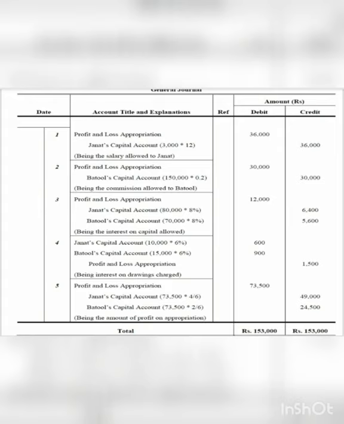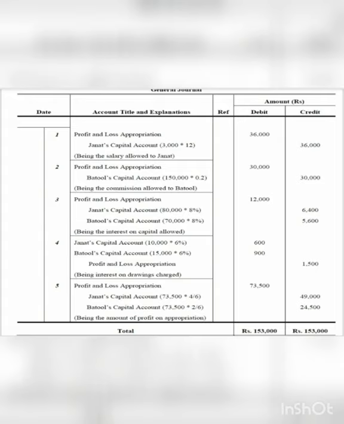Okay, now we see the other side, when we have to pass an entry for interest on drawings. So it is a credit side entry. As I told you, if it is a credit side entry then credit side to title, and if it is a debit side entry then debit title to debit side. So it is a credit side entry, credit side to title, that is interest on drawings. So Jannat's capital account to profit and loss appropriation account. Credit side to title. Then Batul's capital account 900 to PL appropriation account. Credit side to title. Okay.